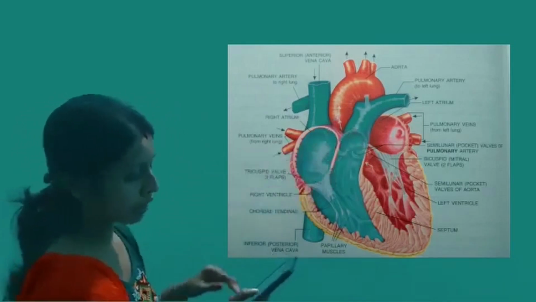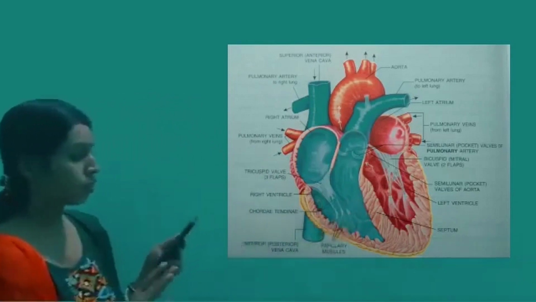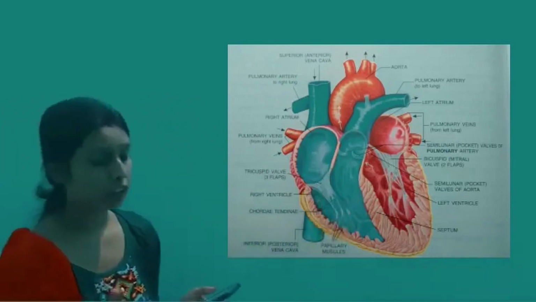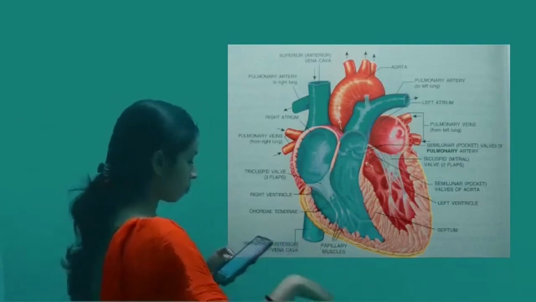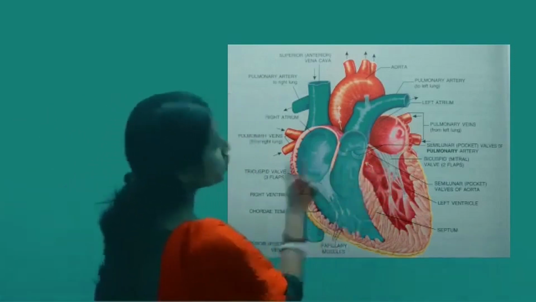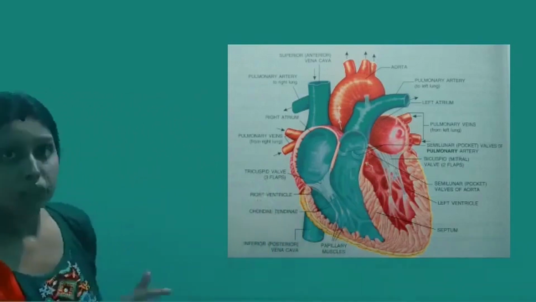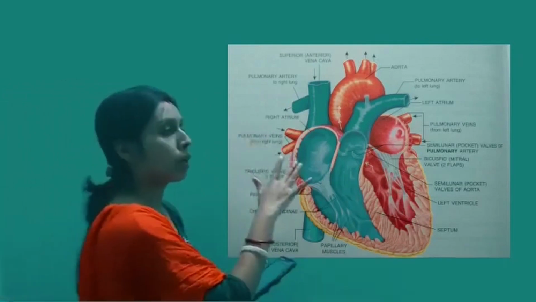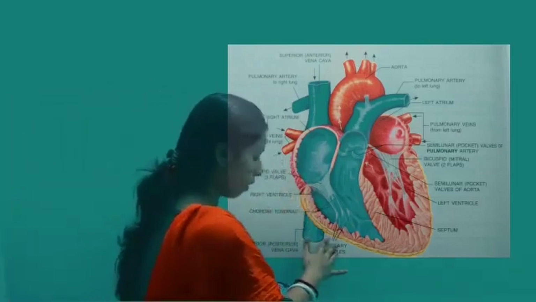Next we will be discussing the left atrioventricular valve. It has two cusps. This is known as the bicuspid valve, or we can also call it the mitral valve. This was about the right atrioventricular valve and the left atrioventricular valve.